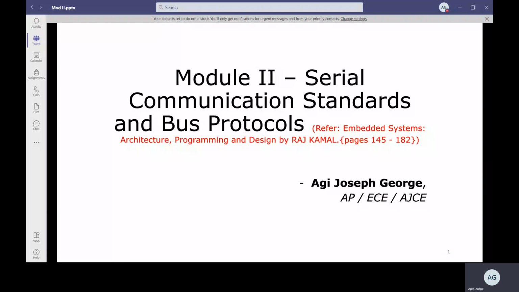We will be starting the second module. Okay, the second module of embedded systems mainly deals with serial communication standards and bus protocols. The reference will be the same, Embedded Systems by Rajkamal. The page numbers are written, and I will also be taking notes from the internet and some other reference books which are given in your syllabus.